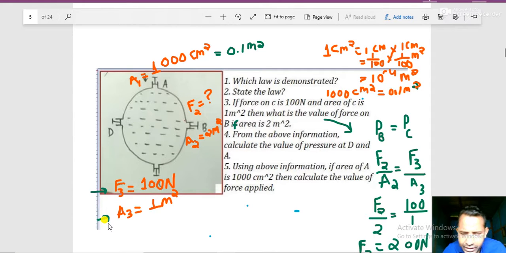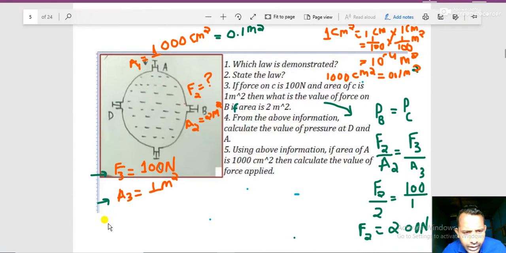Now, one thing you must know is, if force and area are given, we can calculate the pressure at point C: force by area, and you will get 100 Pascal pressure. If you know the pressure at C, the pressure at D, the pressure at A, and the pressure at B will also be the same. Why? Due to Pascal's law, which we have been reading now.